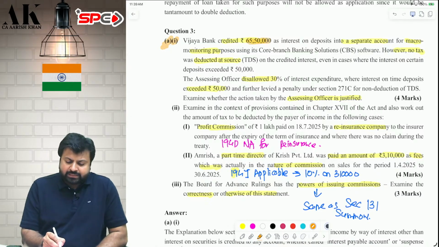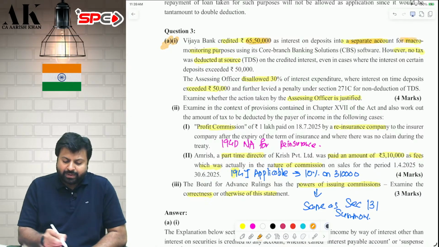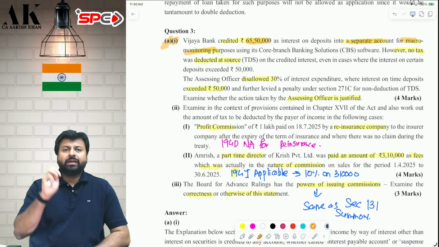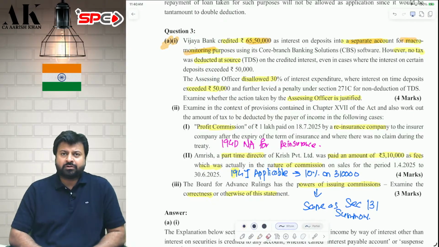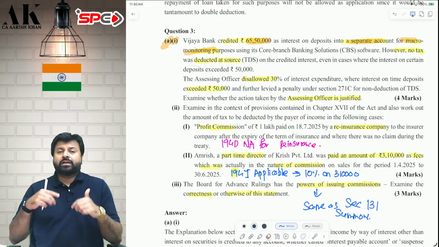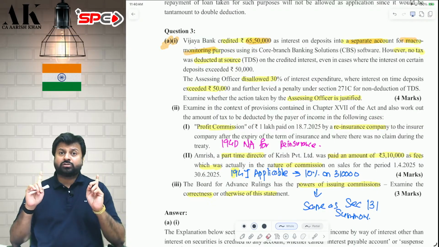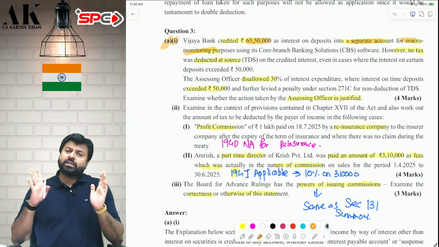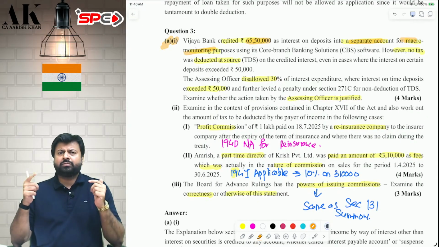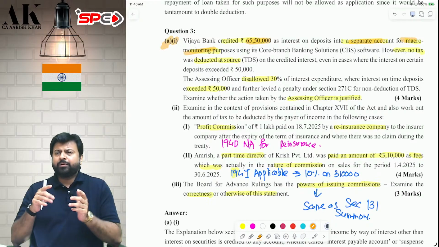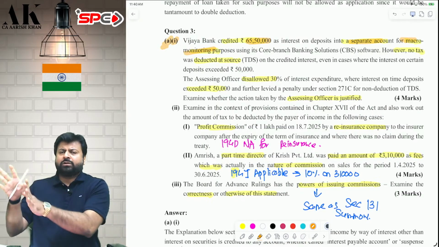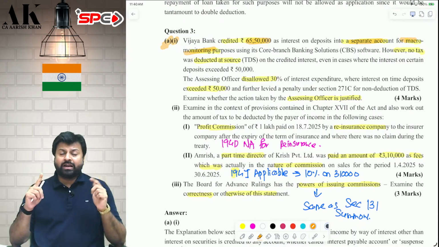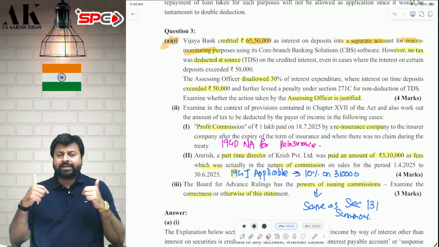Bank is crediting 65 lakhs 50,000 in a separate account for macro monitoring purpose. Sir, what do you mean by this macro monitoring purpose? See, whenever you invest in bank, in fixed deposits and recurring deposits, the bank computes interest on a daily basis, but bank does not credit interest on a daily basis. They compute on a daily basis, but they don't credit on a daily basis. Computation is done on a daily basis. Every day they compute and credit to a separate account for every customer. But at the year end or at the half year end or at the quarter end, they credit that to customer account.